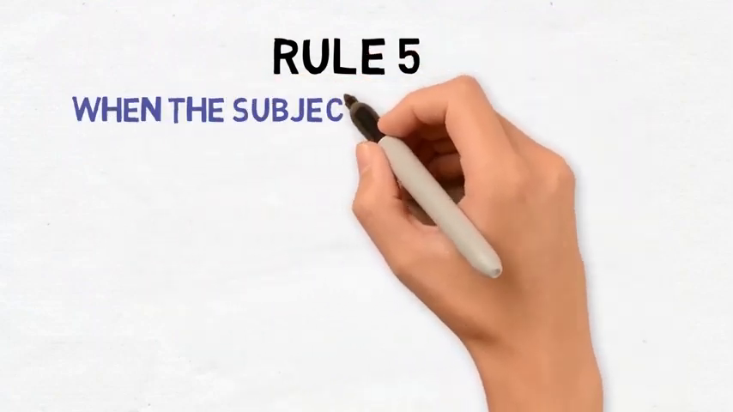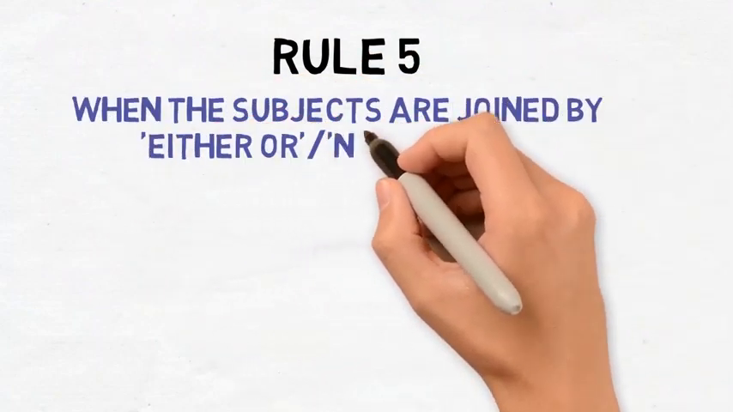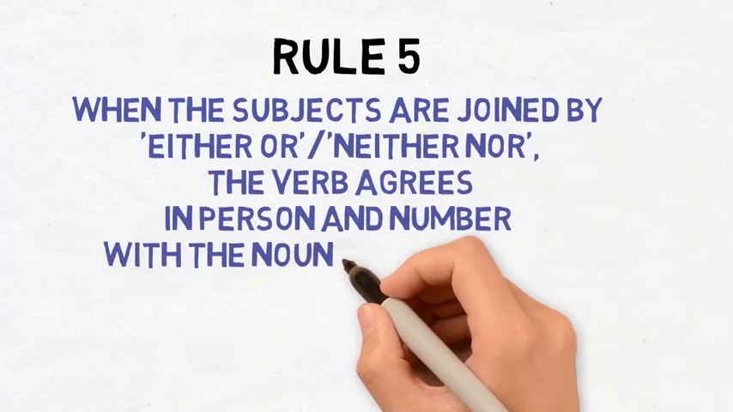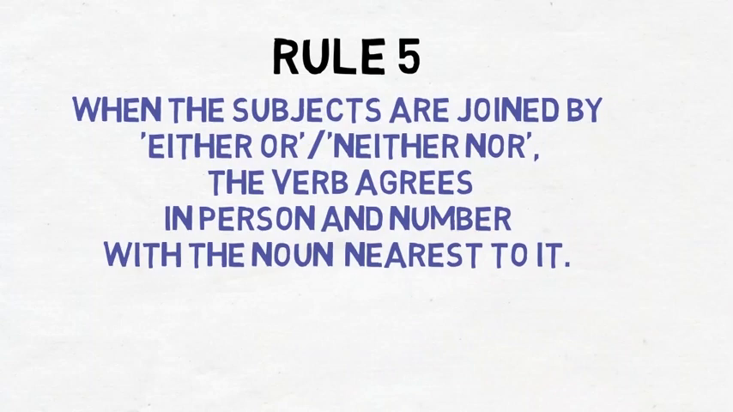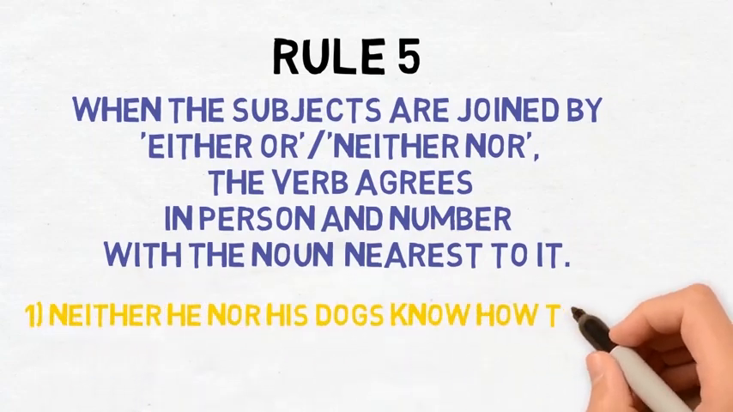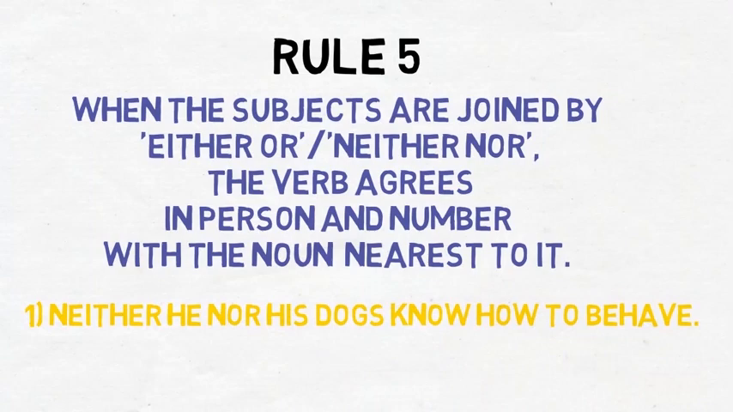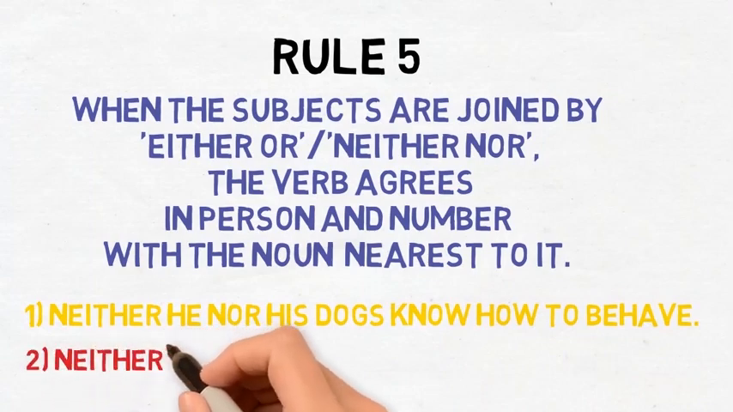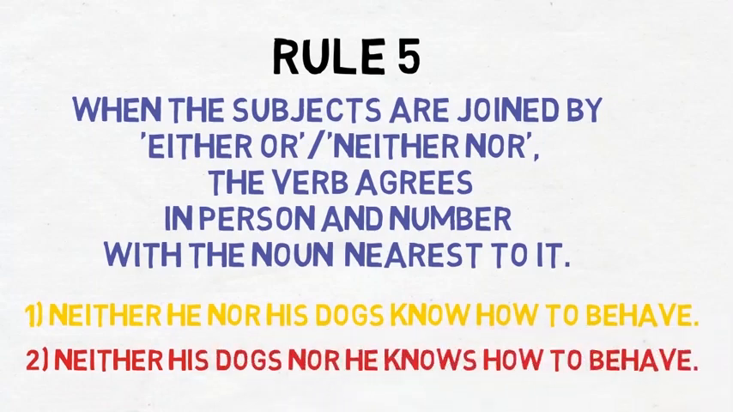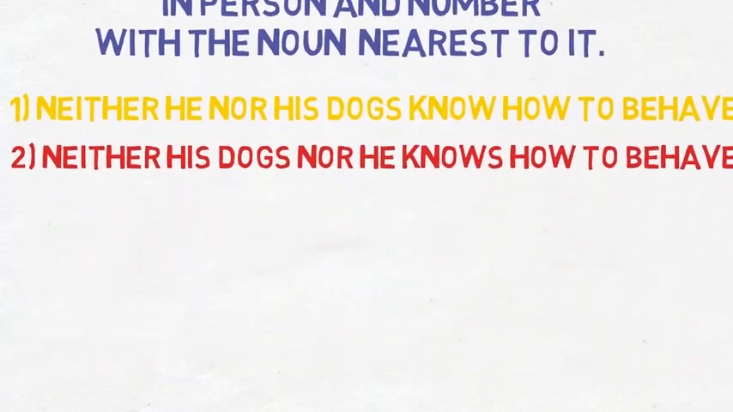Rule number 5 says when the subjects are joined by either or, neither nor, the verb agrees in person and number with the noun nearest to it. Let's see how. Neither he nor his dogs know how to behave. Here the subject near to the verb is dogs, which is plural, so we have chosen know. Neither his dogs nor he knows how to behave. Here the subject near to the verb is he, which is singular.